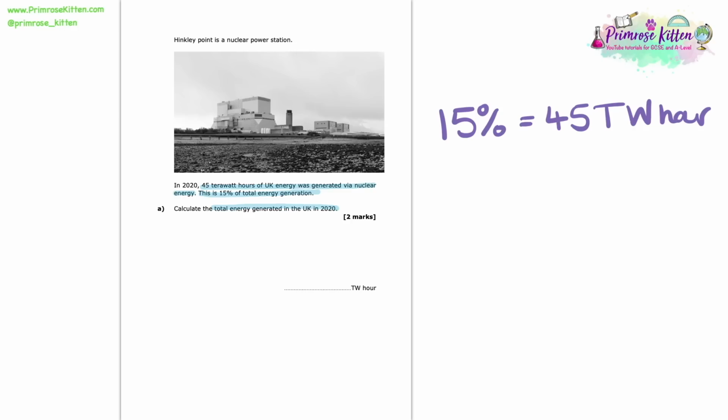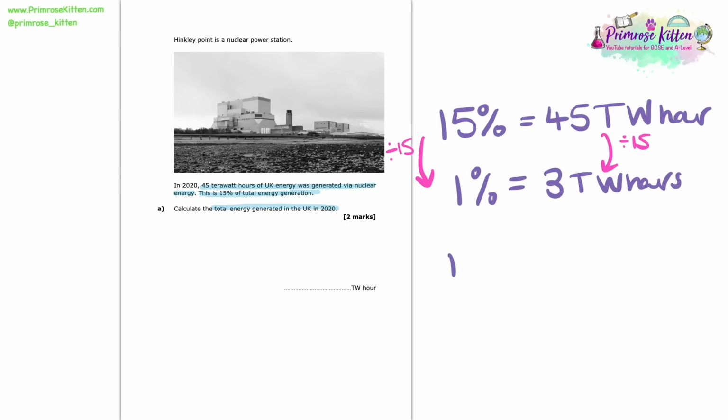Now this question isn't like a physics equation, this is just a math skills question. We need to go from 15% up to that 100%. Now the way that I like to do this is I like to go down to 1%, and I would do that by dividing both sides by 15. That tells me that 1% of energy production was equal to 3 terawatt-hours.